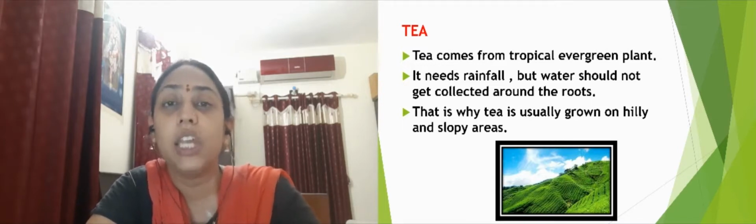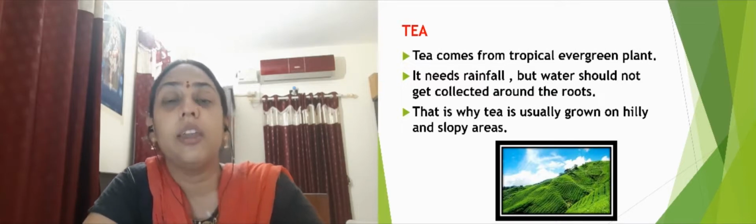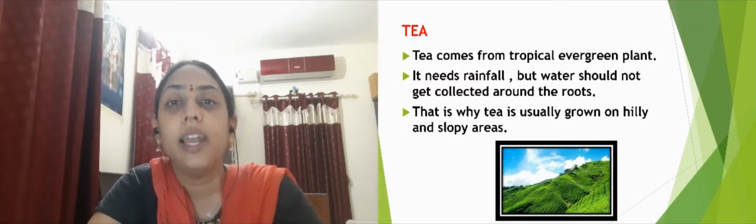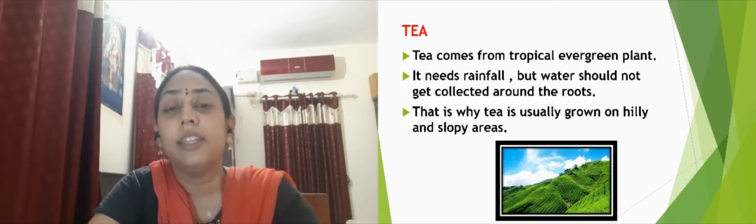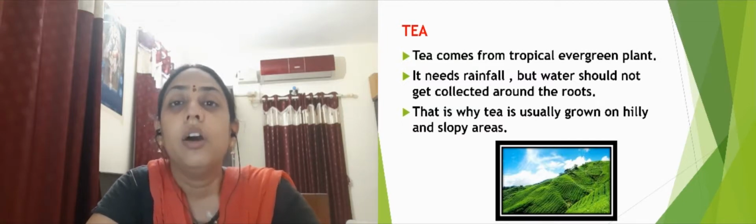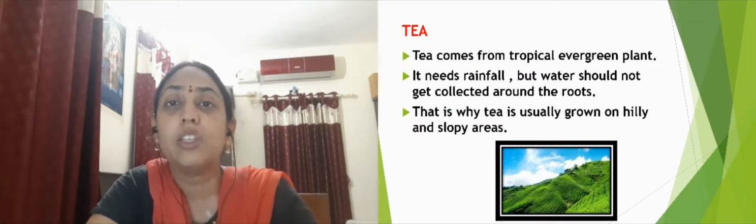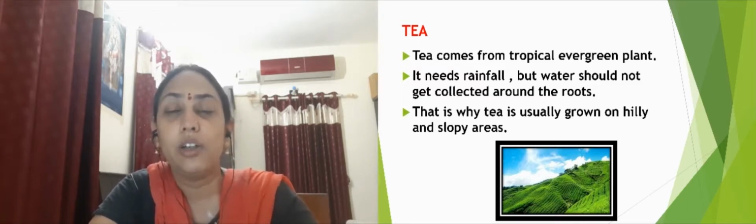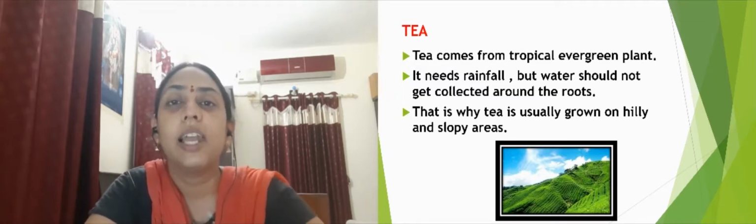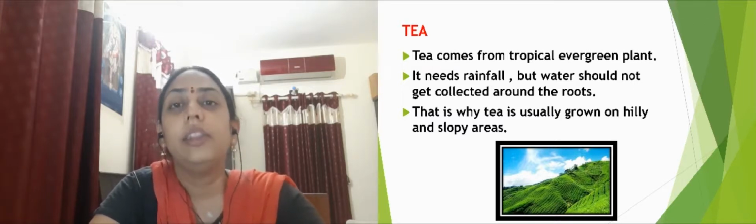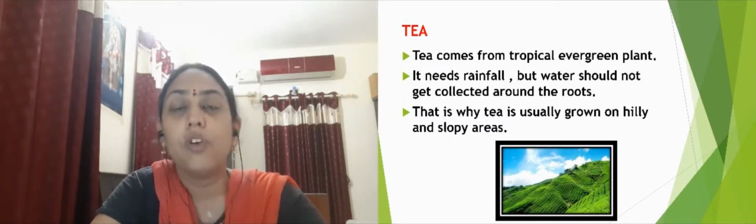A lot of rainfall is required, but care should be taken that the water does not collect at the base of the plant or in the roots, right? So, for that reason, these plants are generally grown in hilly areas where there is a slope and all the water can drain downwards, so that no water collects around the plants and it can easily slide down, right? They still get so much water through the evergreen rains. So, these are evergreen plants.